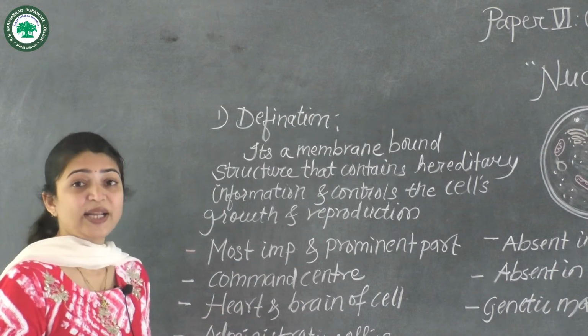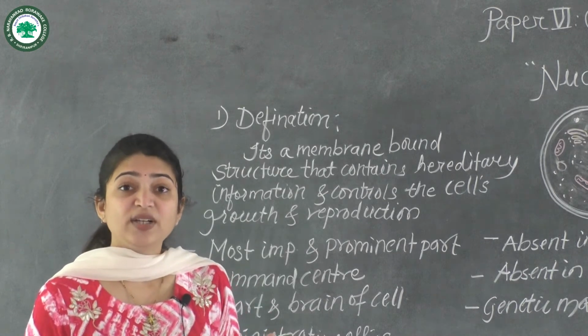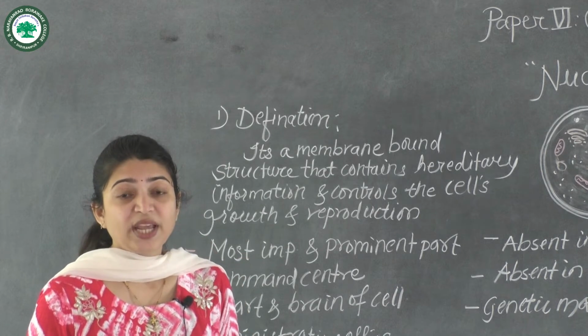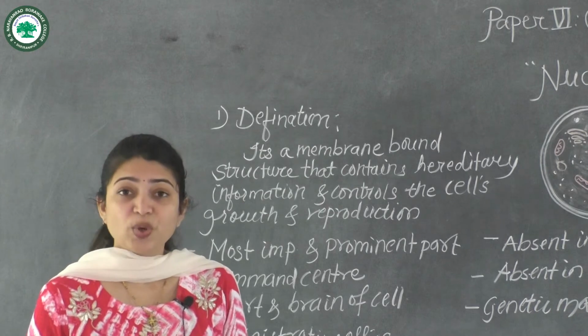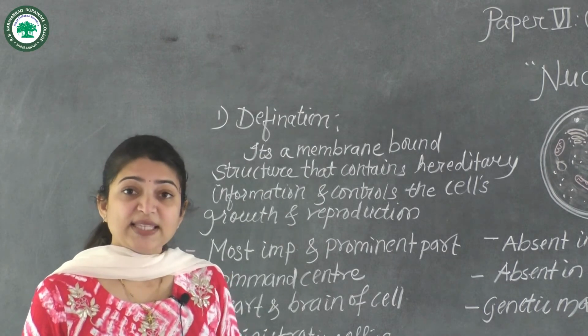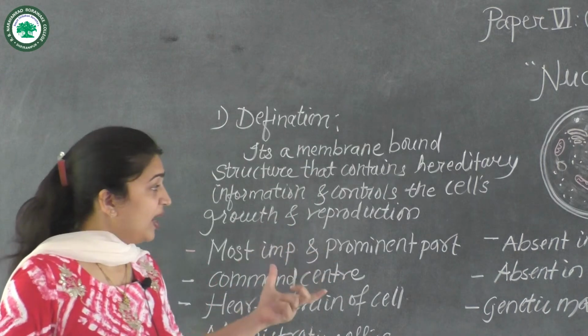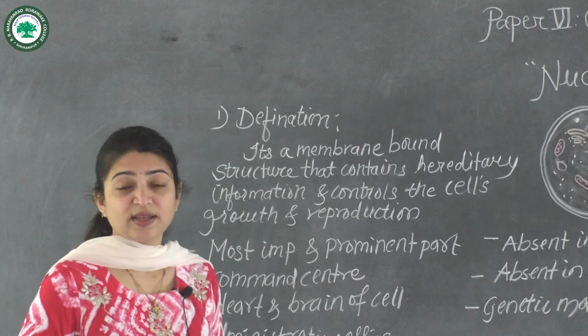It is the heart and brain of the cell. As in our body the brain and the heart are very important parts of our organ system, and if they don't work our life is finished, in the same way in the structure of the cell, the heart and brain is the nucleus.